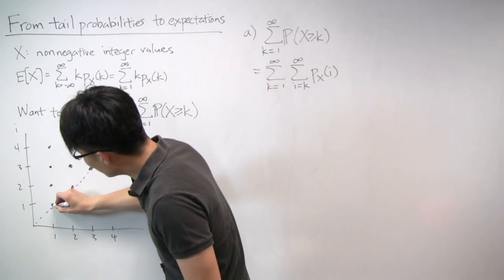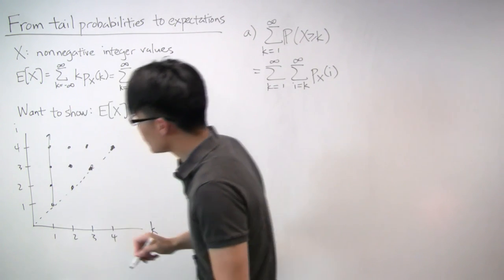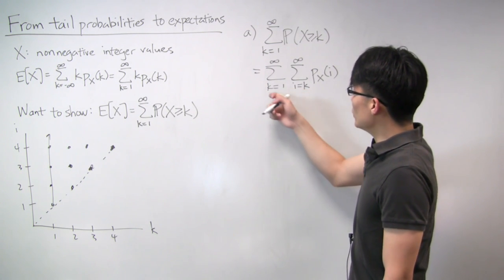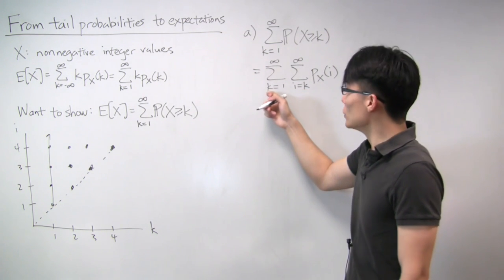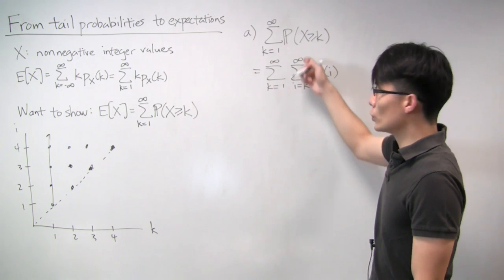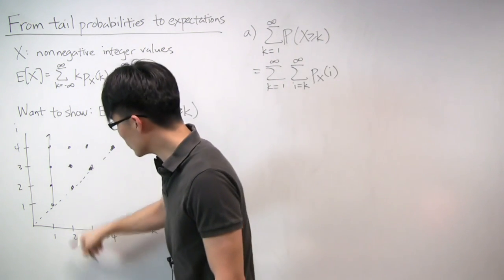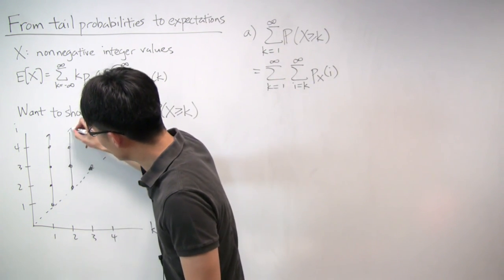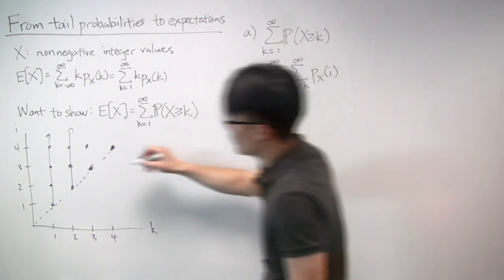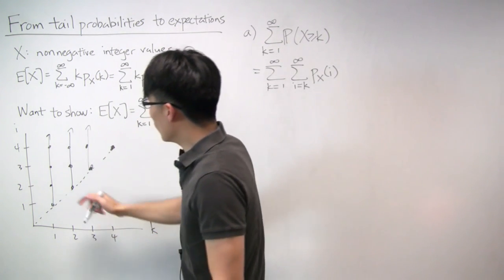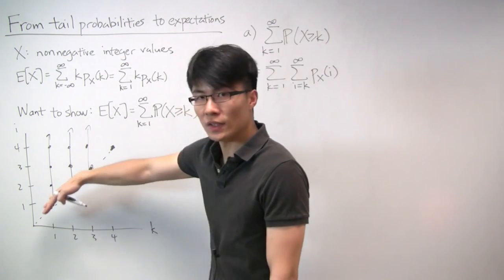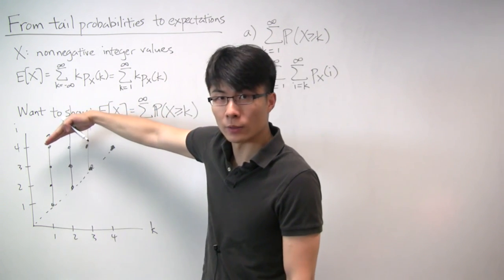So it's really summing up everything this way, going up vertically. And then once that's done, you come out to the outer summation again, you increment k to 2, and then you sum i from 2 to infinity. Then k goes to 3, and you sum from i equals 3 to infinity, and so on. So what you see is that we're just covering all these points in this upper triangular portion of this grid.